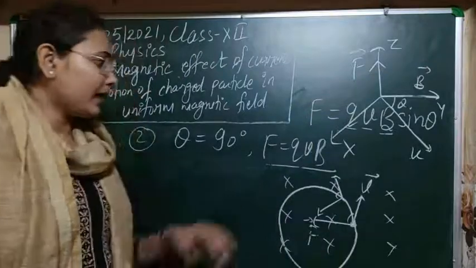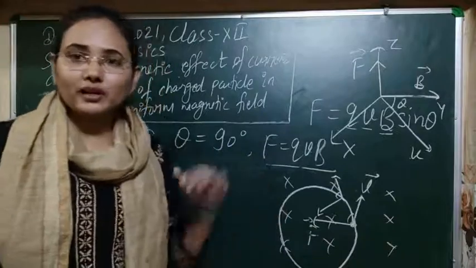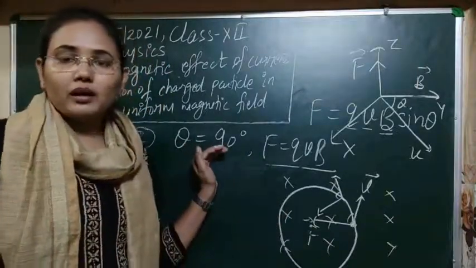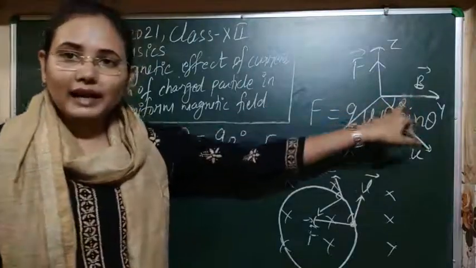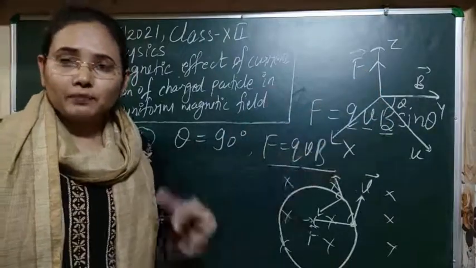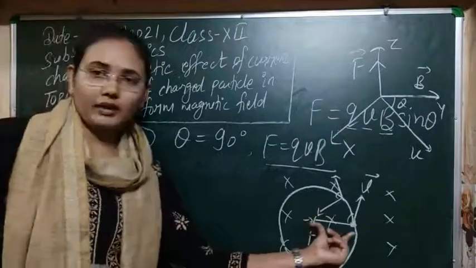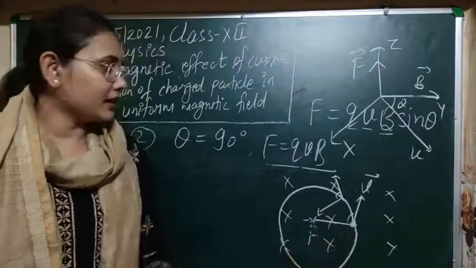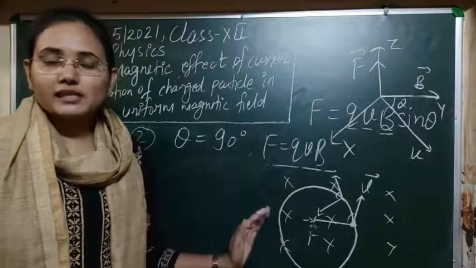So clearly we can see that the particle is moving on a circular path. This is the case when the particle will experience the maximum force. When the particle moves in a direction perpendicular to the magnetic field, it will always move on a circle with constant radius, and it will experience a centripetal force, and its value is equal to this value. So I think this case is now clear.